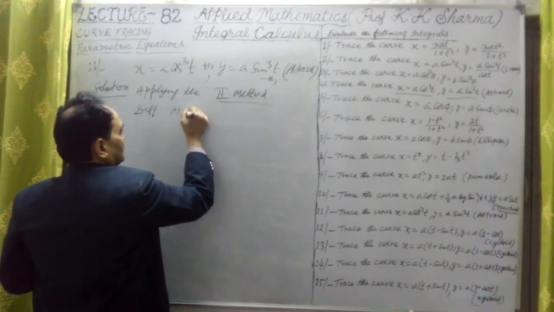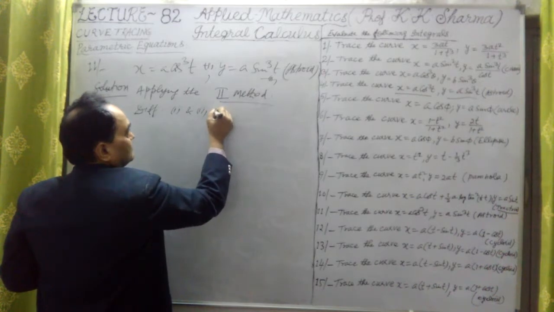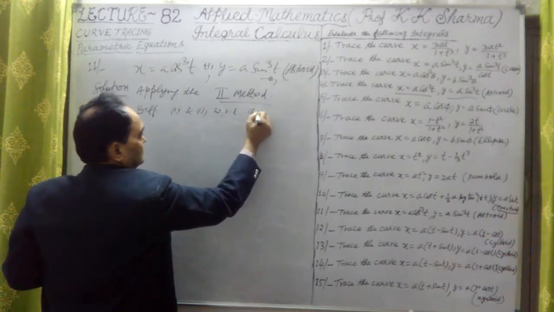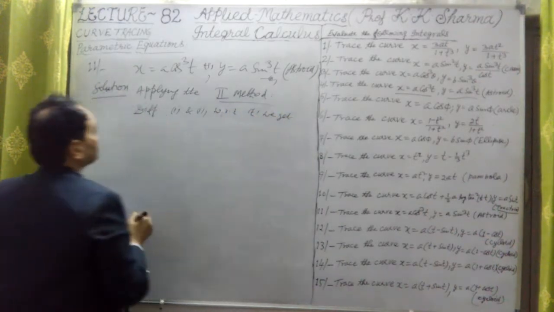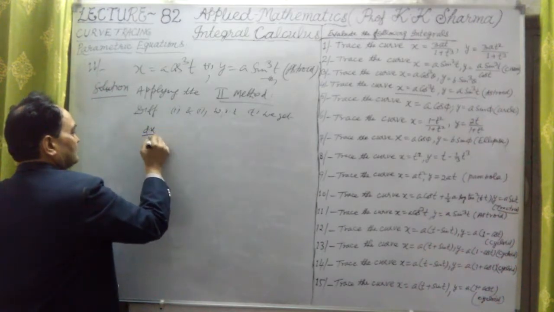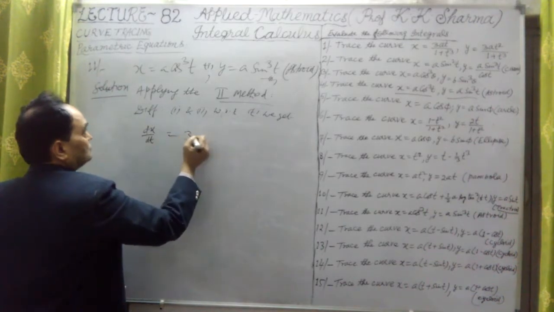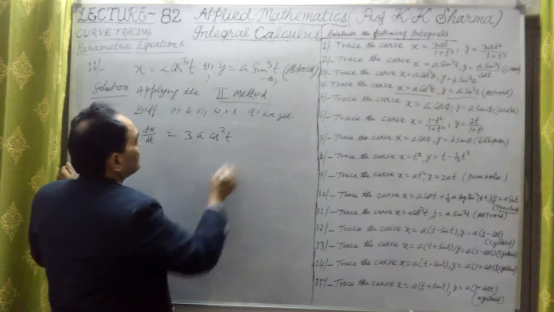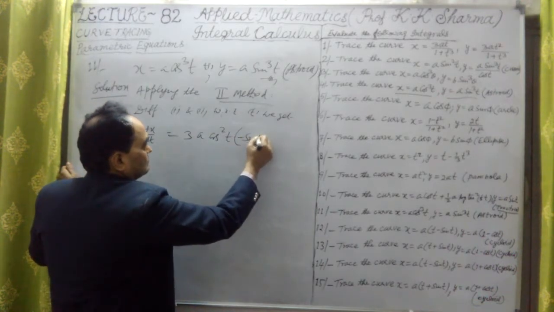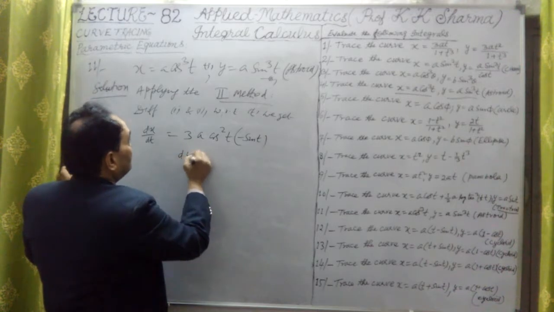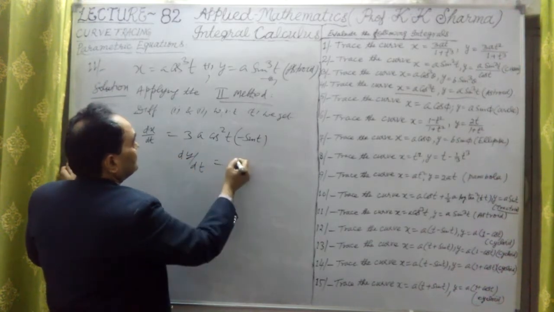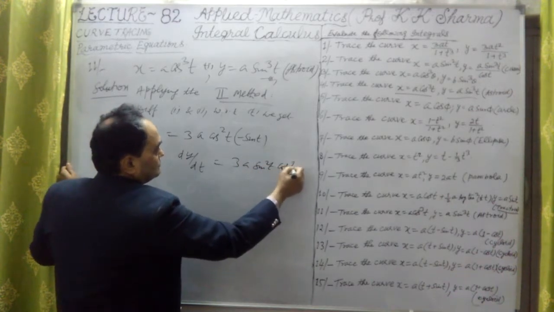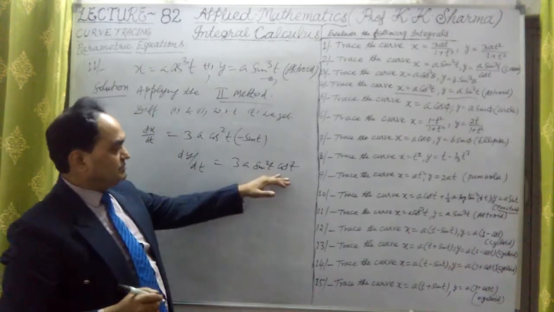Differentiating first and second with respect to t, the parameter, we get dx by dt is equal to 3a into cos square t into minus sin t, and dy by dt is equal to again 3a into sin square t into cos t by the function of a function method.